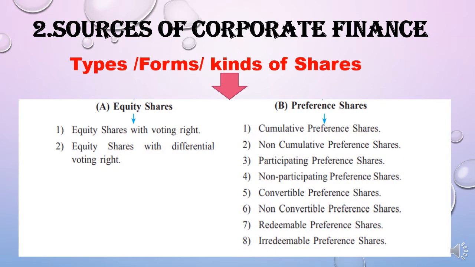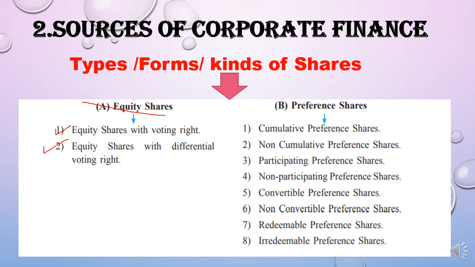So here are the types of shares, students. You know already that shares are owned capital or shareholders' fund. In this we are going to see the main two types: one is equity shares and the second one is preference shares. First, students, we will understand the meaning of equity shares, and then we will see the two types of equity shares.